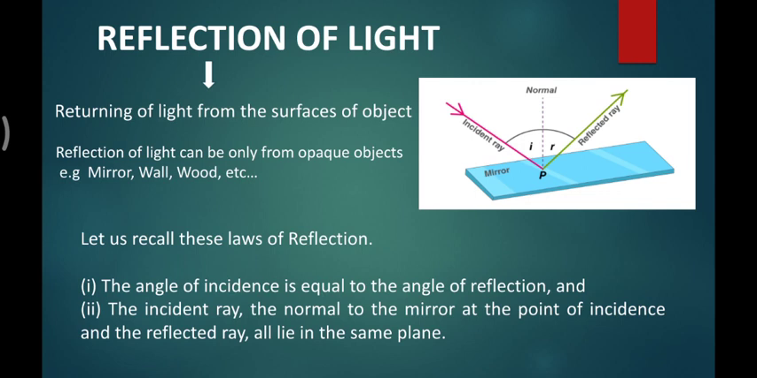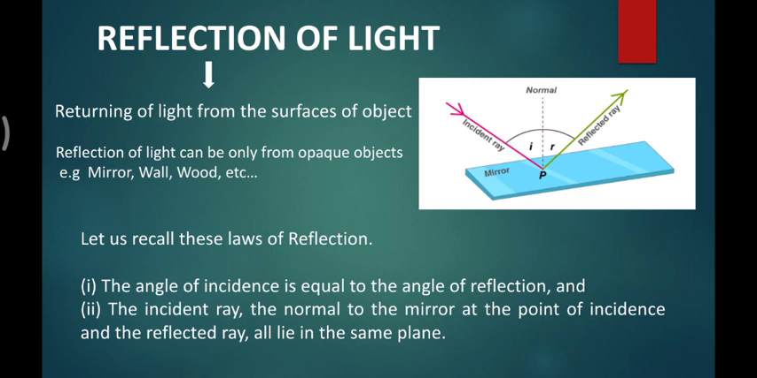What is the meaning of incident ray? Light rays that come towards this surface are named incident rays, and those rays which reflect, which means they bounce back, opposite to the incident rays, are called reflected rays. In this figure you can clearly see that reflection of light can only be from opaque objects such as a mirror, wall, wood, etc. Those are the opaque objects.